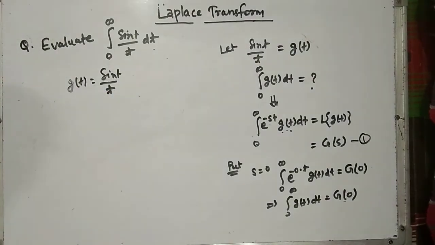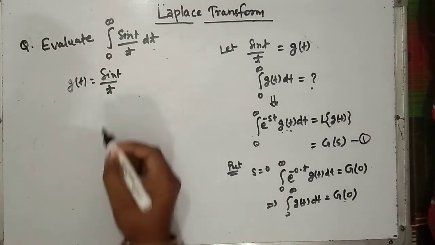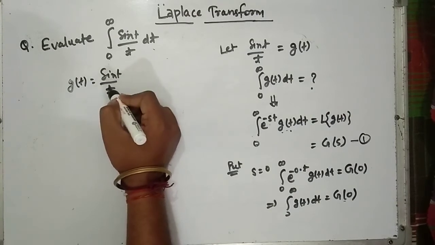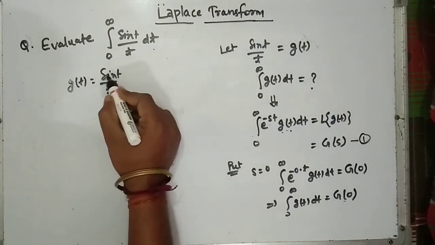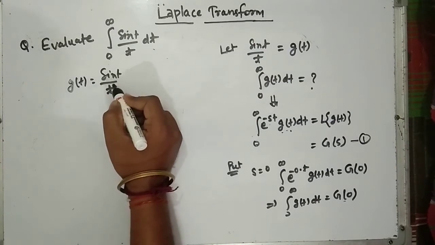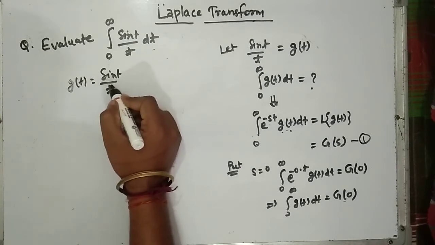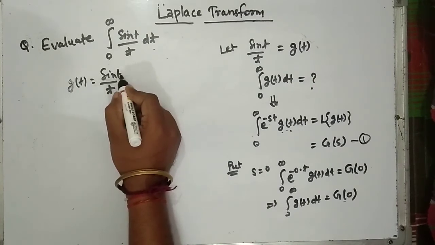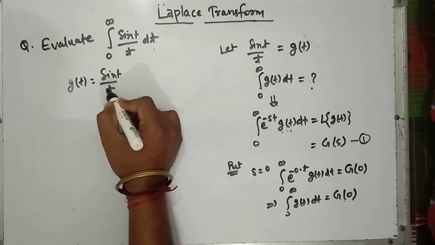We don't know the Laplace of sin t by t directly, so we have to use the properties here. You see here, sin t by t: the time domain function sin t is divided by t.